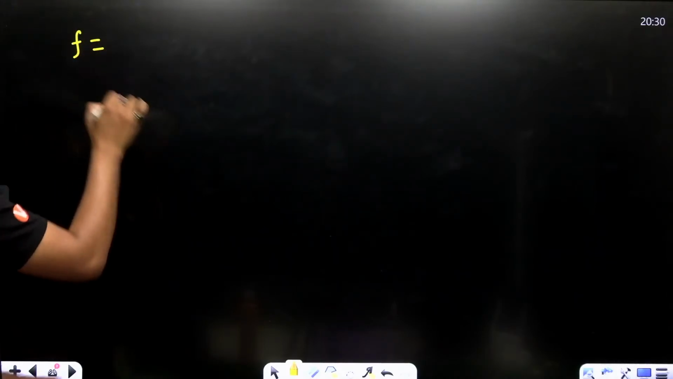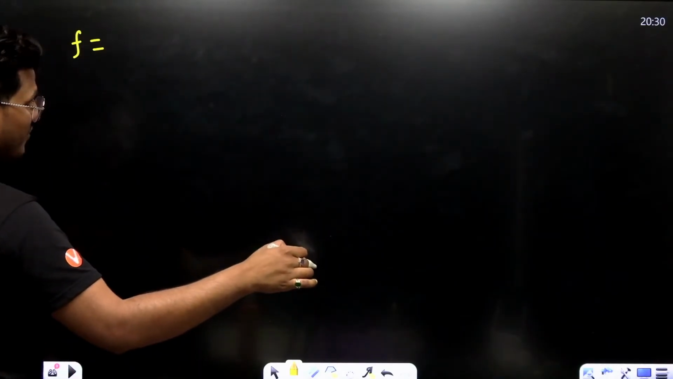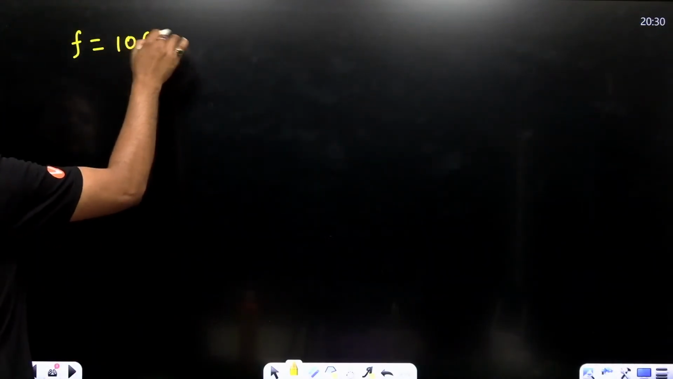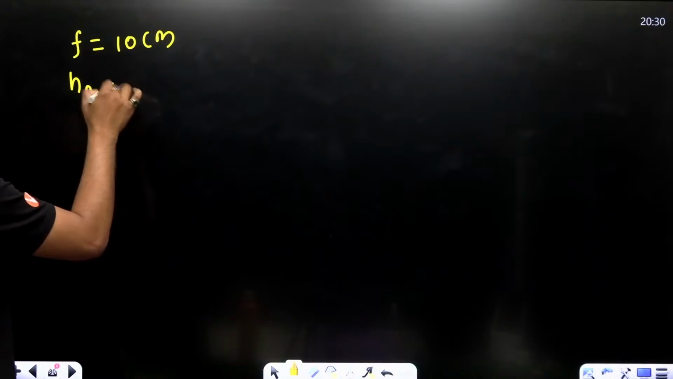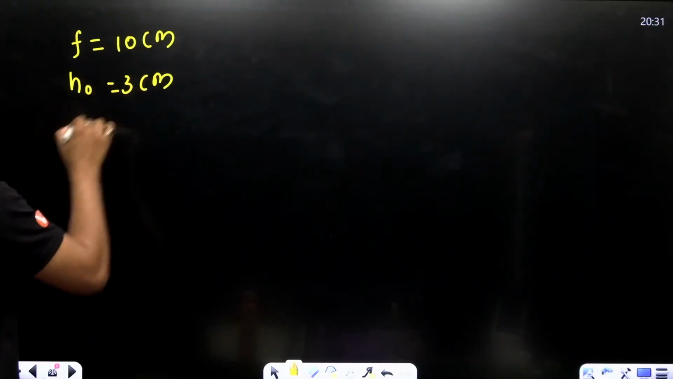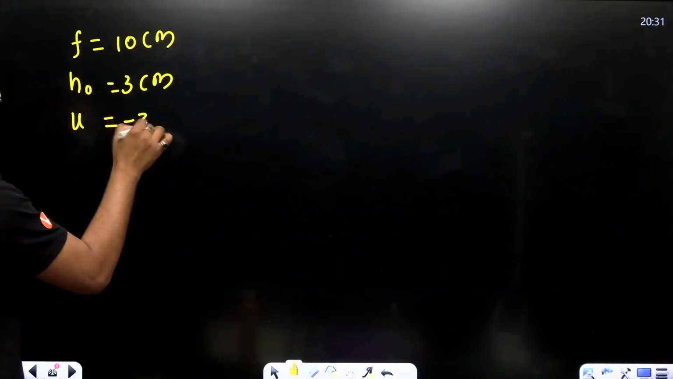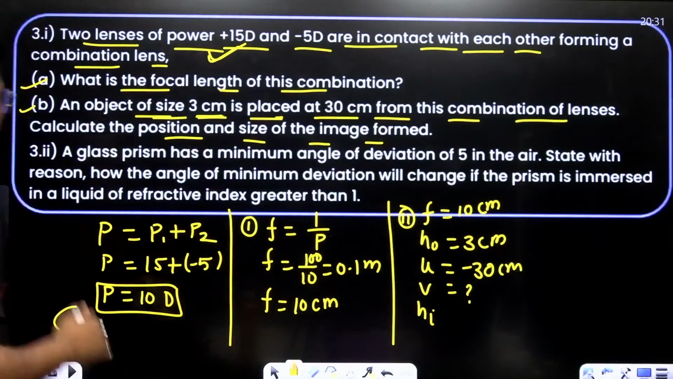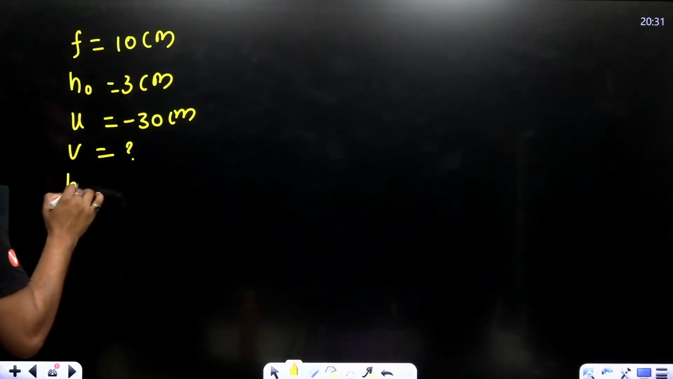So f is equal to 10 centimeter, height of object is 3 centimeter, and u is equal to minus 30 centimeter, if I am not wrong. We have to find v and the height of the image.